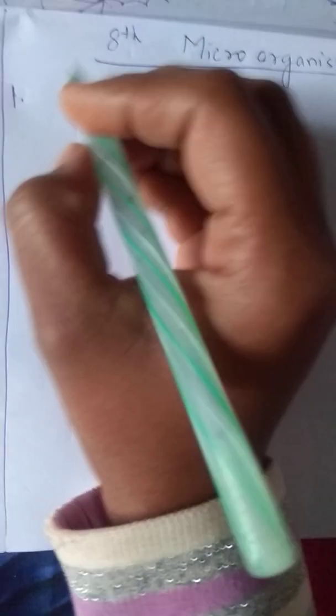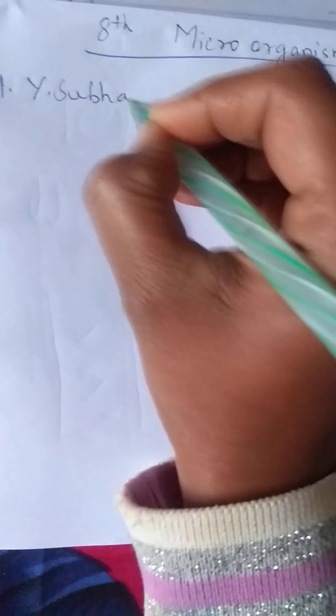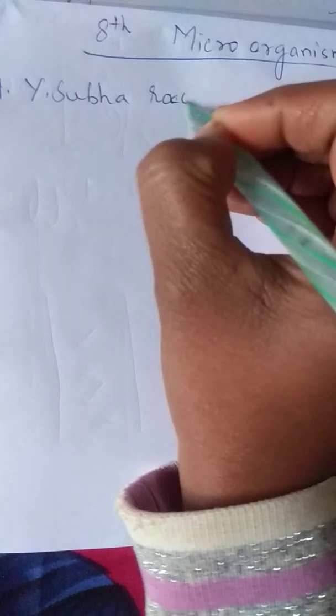First one is the Telugu man, Yallapragada Subbarao. He is a scientist from our Andhra Pradesh.